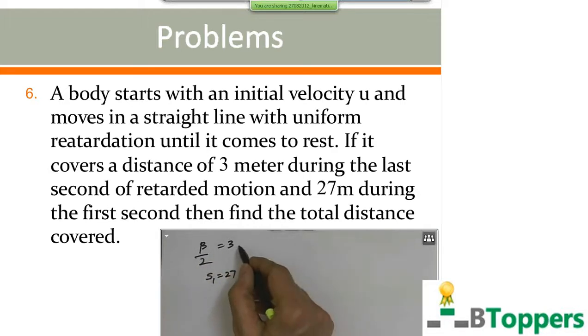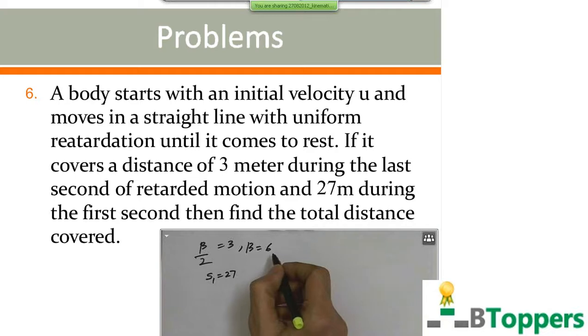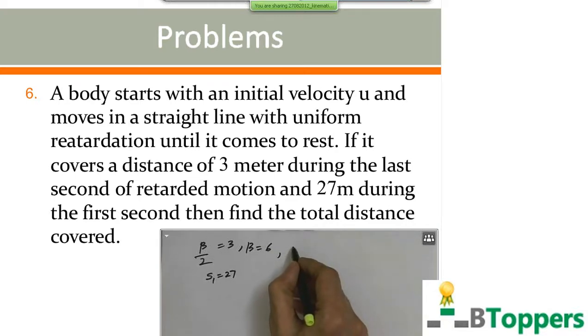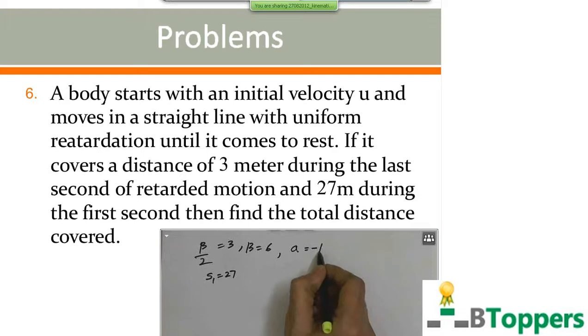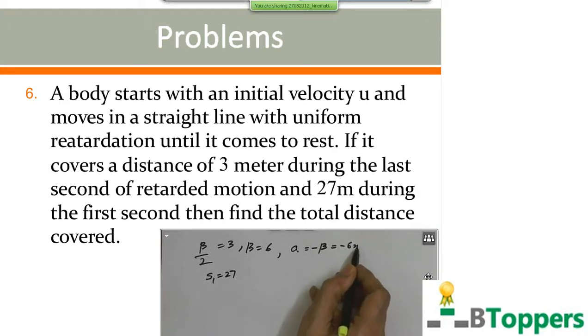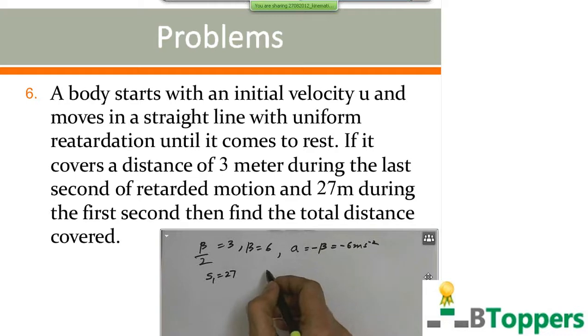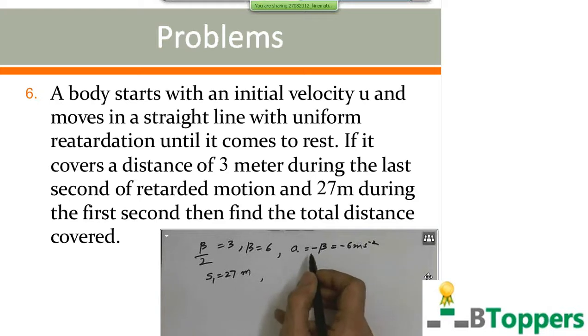That means beta by 2 is numerically equal to 3. So beta you get 2 into 3 are 6. It means the retardation is 6 meters per second square. So you can take acceleration as minus beta, minus 6 meters per second square. Distance covered in the first second is given as 27 meters. You are asked to find the total distance covered. You know the value of acceleration. Final velocity at the end of retarded motion is 0. You have to find the total distance covered during the retarded motion.